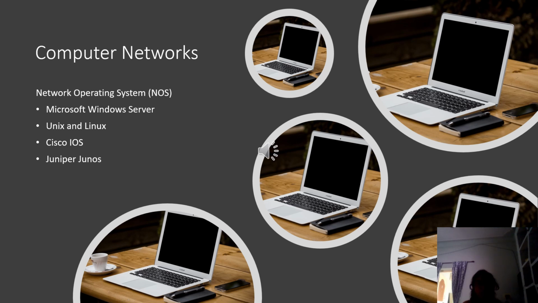Unix and Linux were also designed for servers only, and later they have been made use of as normal operating systems. And Cisco IOS: Cisco itself is a communication company, and it has released its Cisco IOS. Juniper Junos is also like Cisco. Juniper is also a communication company, and it has also released its network operating system, namely Junos.